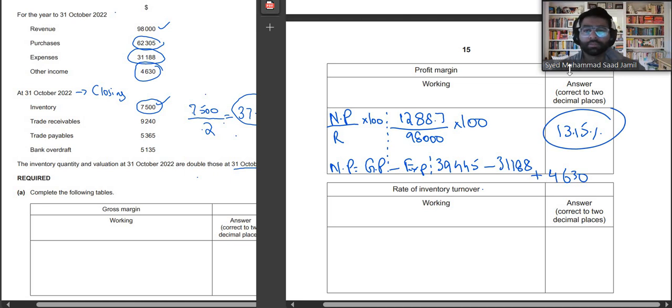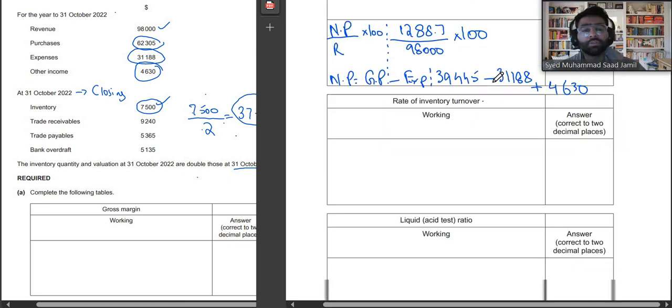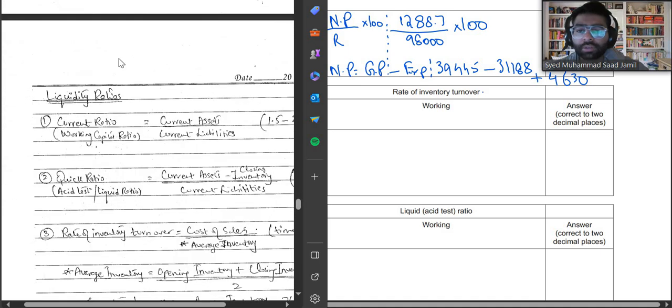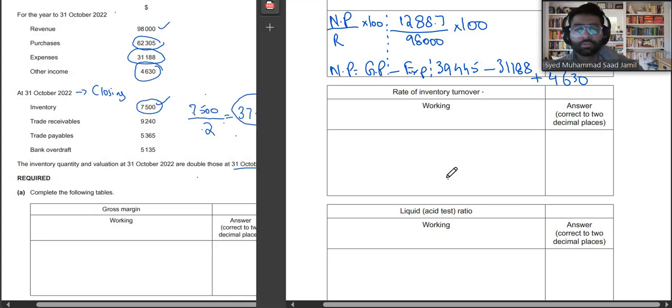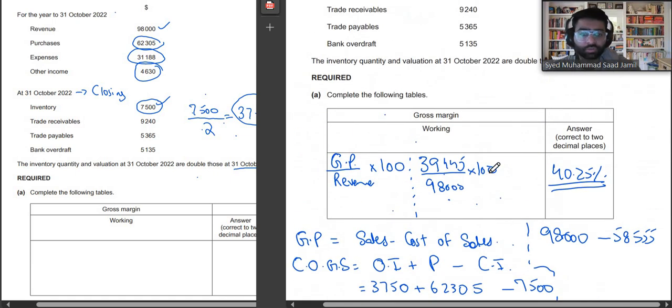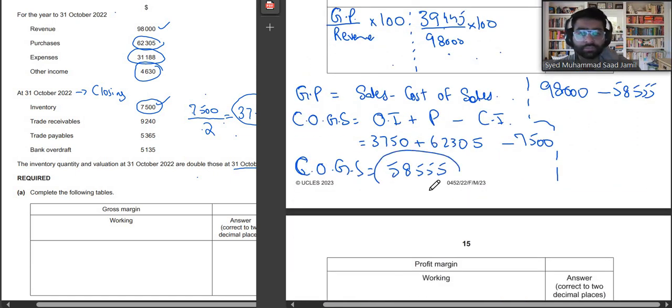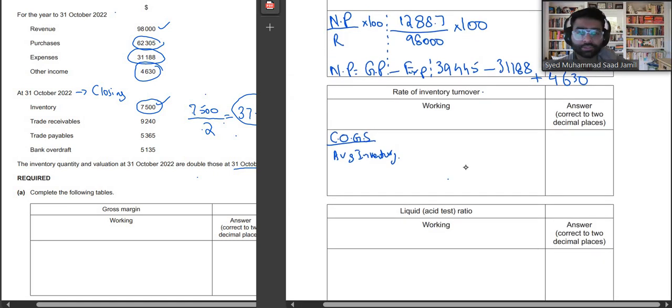13.15. Okay. Next question, it says rate of inventory turnover. Now look, what is rate of inventory turnover? Rate of inventory turnover is cost of sales divided by average inventory. Cost of goods sold or cost of sales divided by average inventory. Now guys, do we have cost of sales? Yes, we do. We already calculated it. Cost of sales is 58555. So an average inventory is basically your opening plus closing inventory divided with 2.